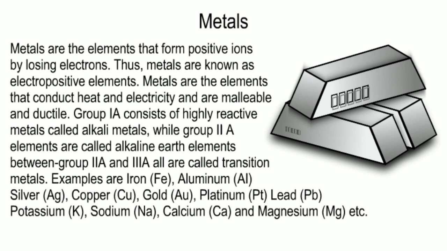Metals are the elements that conduct heat and electricity, and are malleable and ductile. Group 1A consists of highly reactive metals, called alkali metals, while Group 2A elements are called alkaline earth elements. Between Group 2A and 3A, all are called transition metals. Examples are iron, aluminium, silver, copper, gold, platinum, lead, potassium, sodium, calcium, and magnesium, etc.